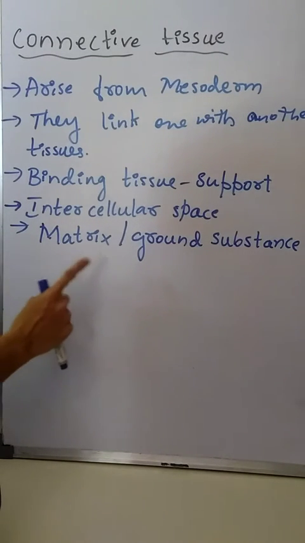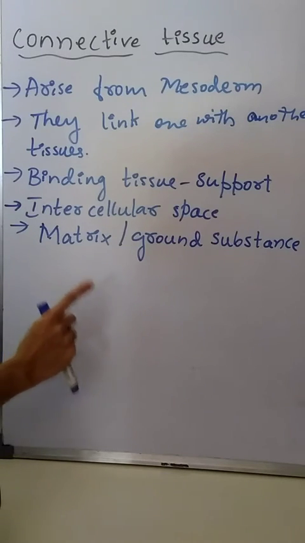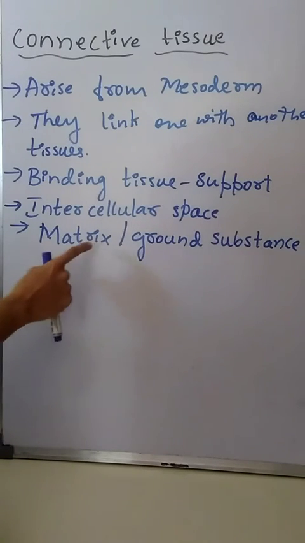Different types of cells and different types of fibers are present in the matrix.